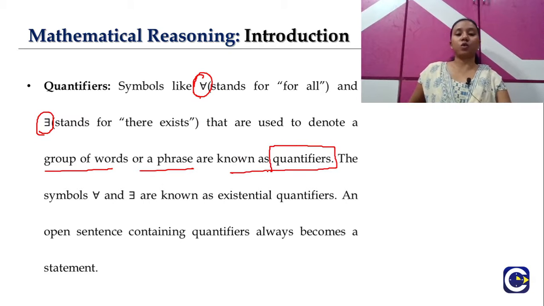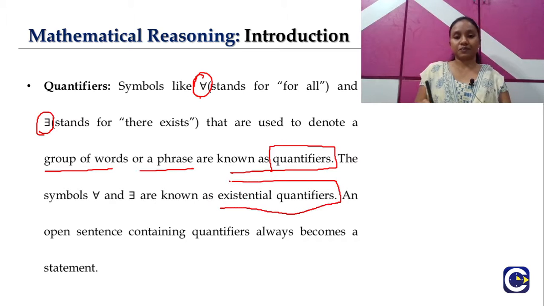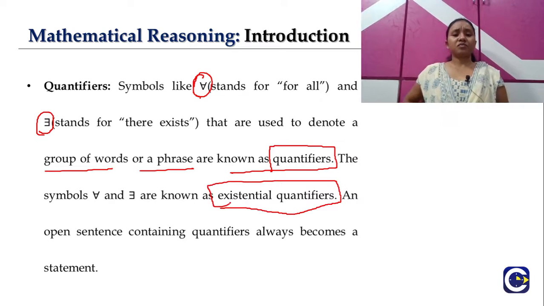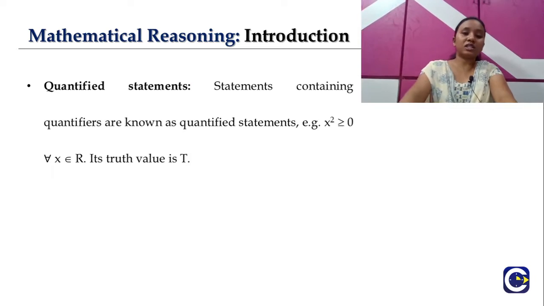So these are known as quantifiers, and especially the symbols like "for all" and "there exists" are known as existential quantifiers. If we have an open sentence containing these quantifiers, then that will always become a statement. An open sentence is one that will have two or more variables. If that open sentence contains the quantifiers, then it will always become a statement. So just remember the symbols we'll be seeing for the quantifiers. The next one is the quantified statement.